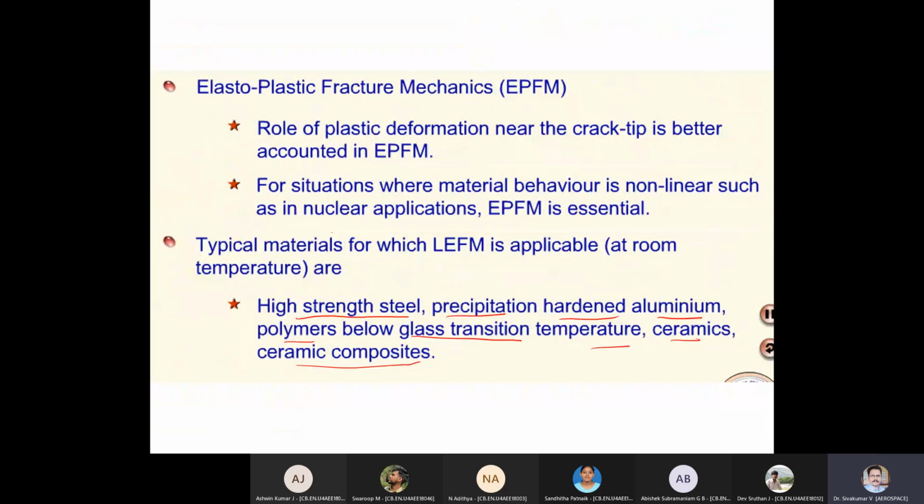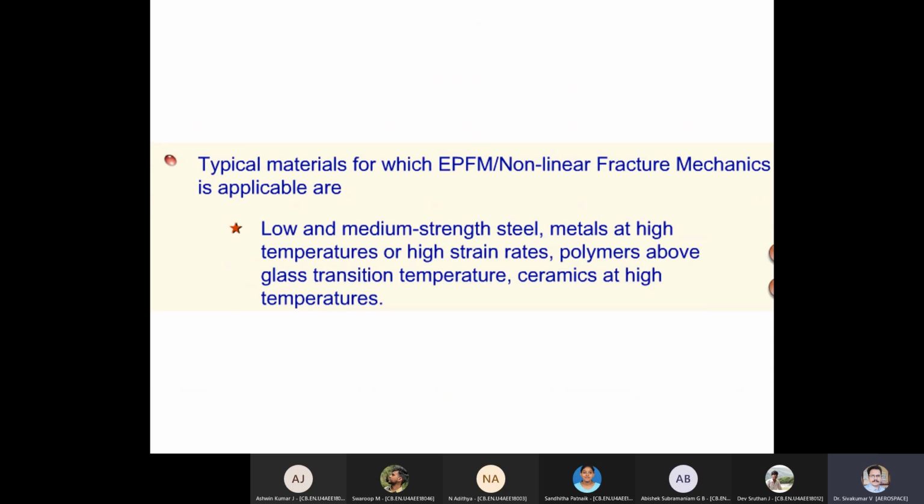Whereas in EPFM, because the plasticity is very much a concern here, once the material crosses the plastic level or enters into the plastic level, it is purely a non-linear analysis. So you have to go for EPFM. What type of material do we have to go for the EPFM procedure? Low and medium strength. Mild steel comes under low. Why low? The stress-strain character is like this. High strength means the stress-strain character is like this. This is a high strength material. This is a low strength material. That is why EPFM is needed.